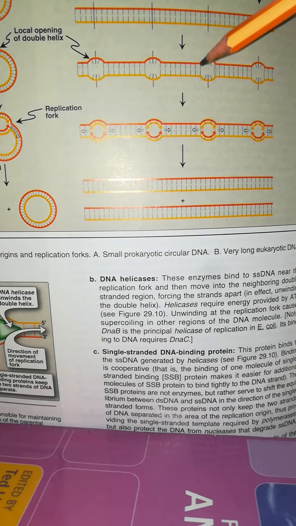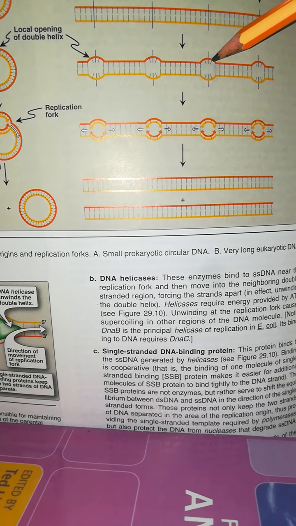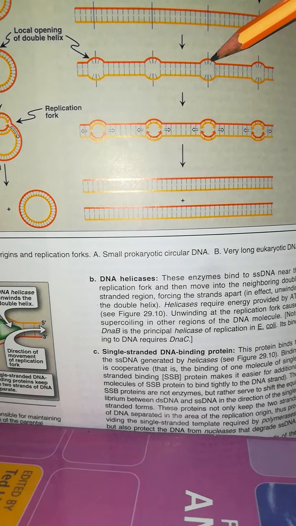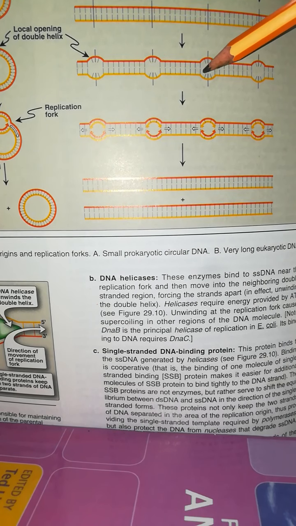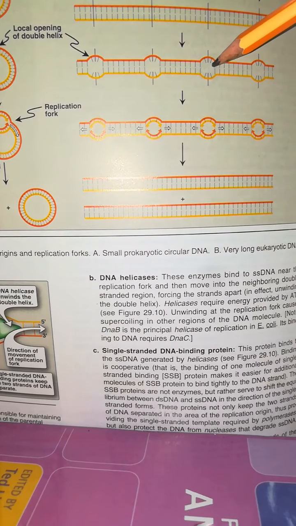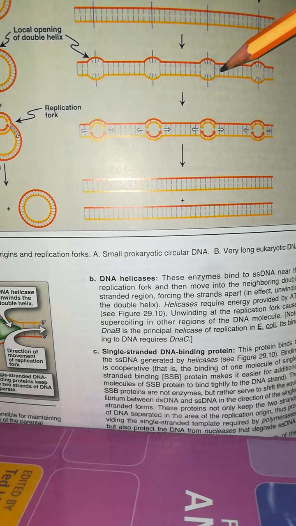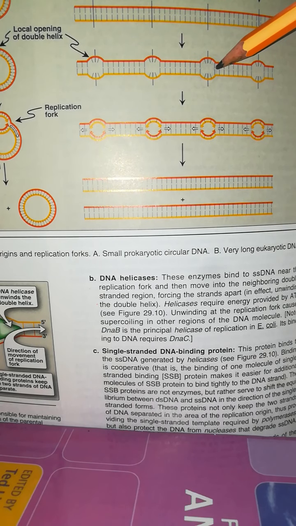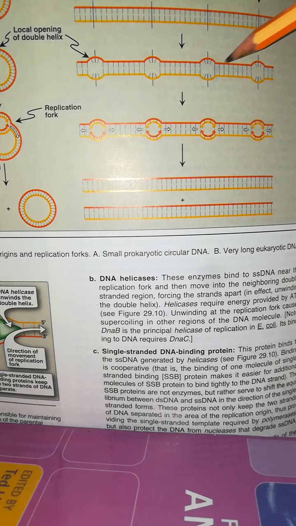This area is recognized by the DnaA protein, and after recognition by the DnaA protein, the helicase enzyme comes to this area and starts unwinding the double strand.